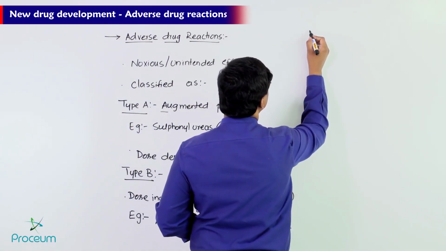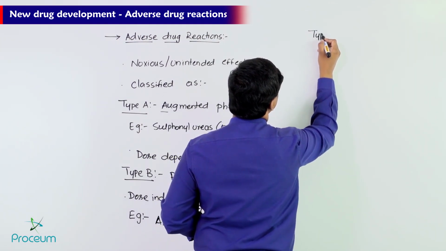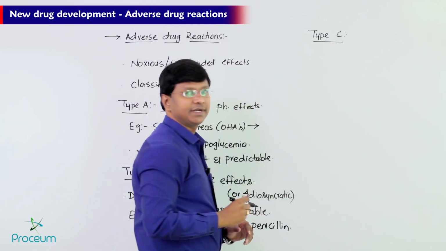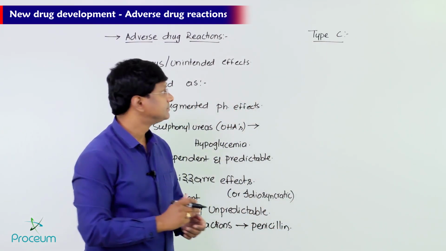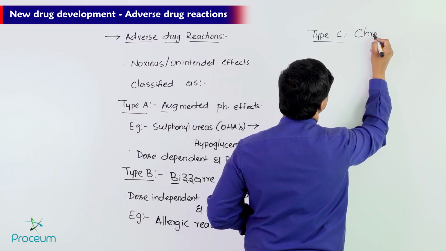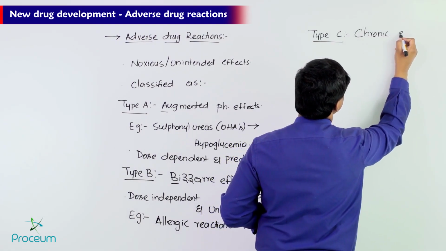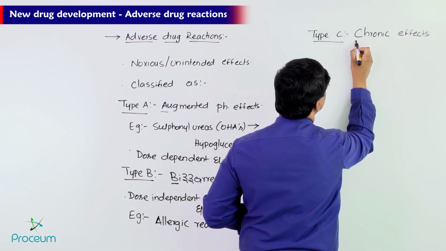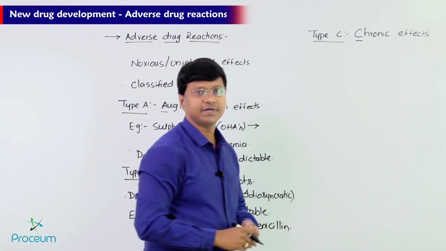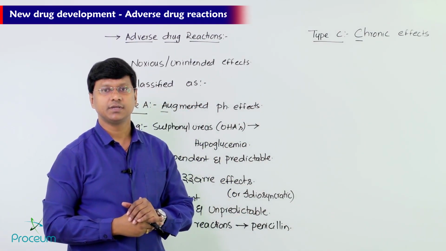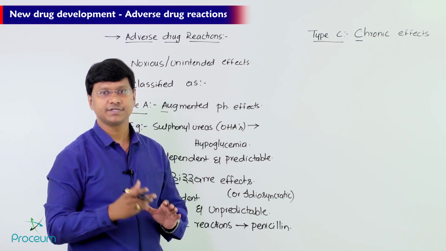Next, we have type C reactions. Type C stands for the chronic effects. Now, what is an example for these chronic effects?